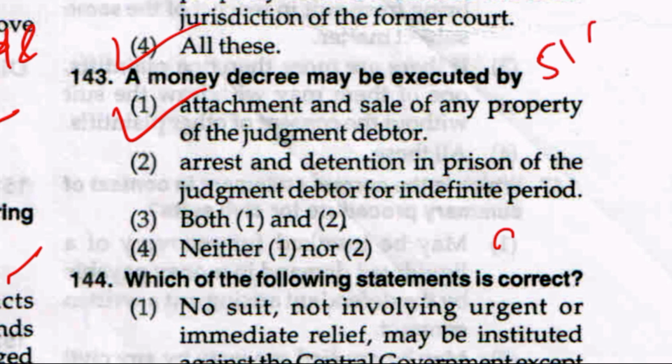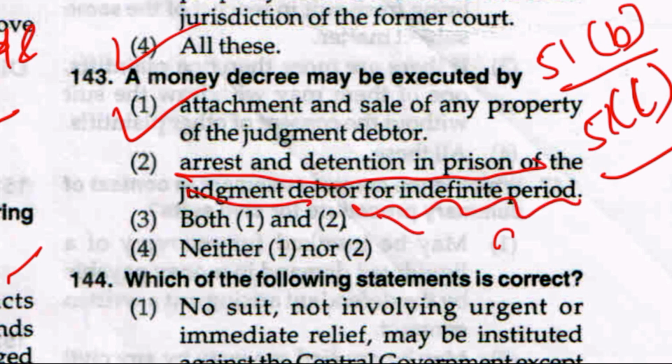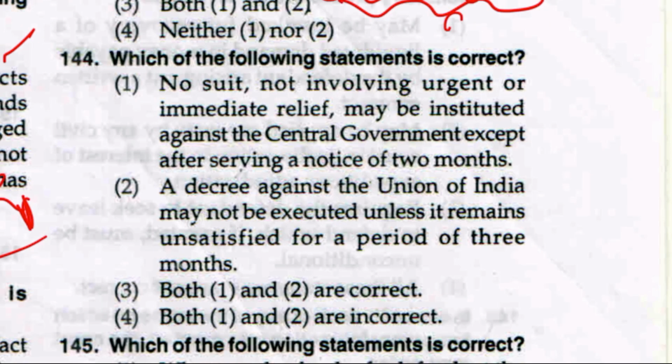Section 51(b) of CPC, which permits execution of money decree by attachment and sale of property of the judgment debtor. And if you see Section 51(c), then it permits the execution even by arrest and detention in prison of the judgment debtor, but not for a period exceeding the one specified in Section 58 of CPC, and not for indefinite period. Okay.